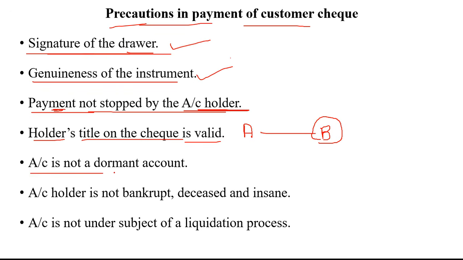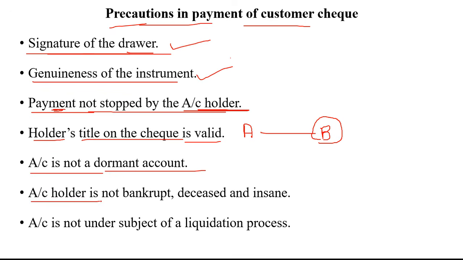The account is not a dormant account. When the paying banker is clearing the check or making the payment, the paying banker should check whether the customer's account is dormant or not. Dormant means whether it is sleeping or not, meaning if that customer has not operated the account for so many years, then it becomes a dormant account. So the account should be an active account before making the payment to the customer.